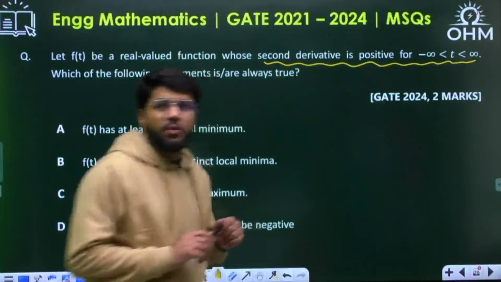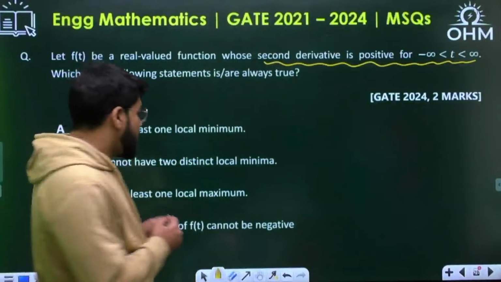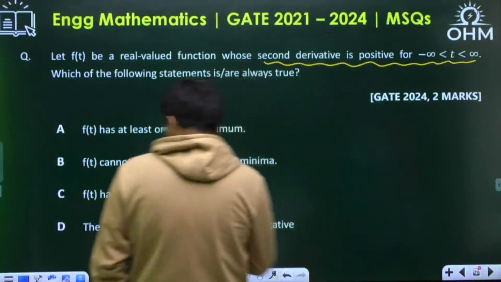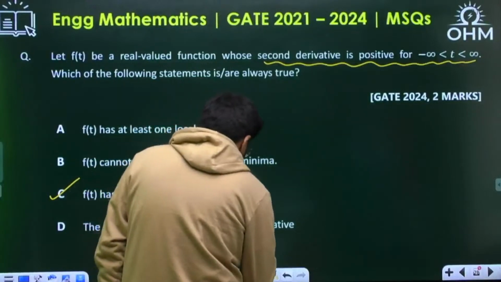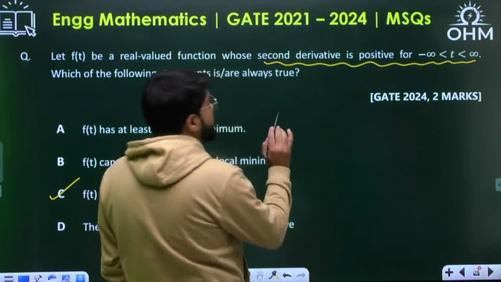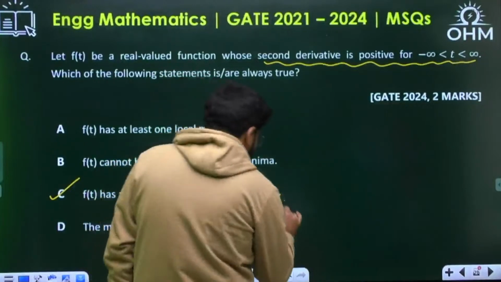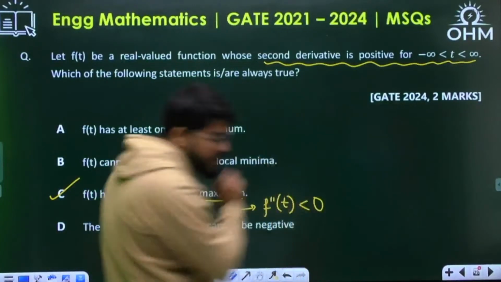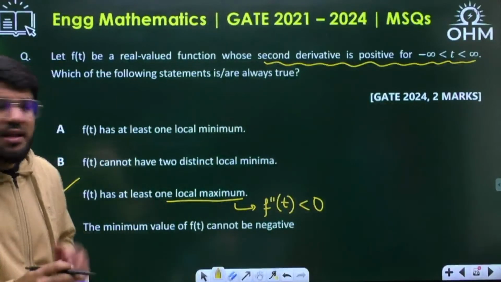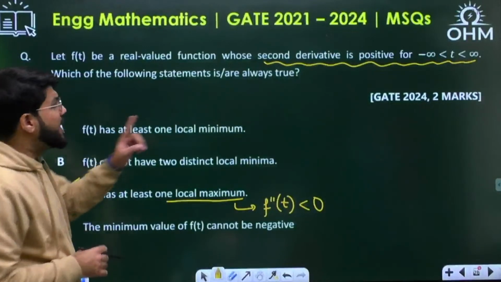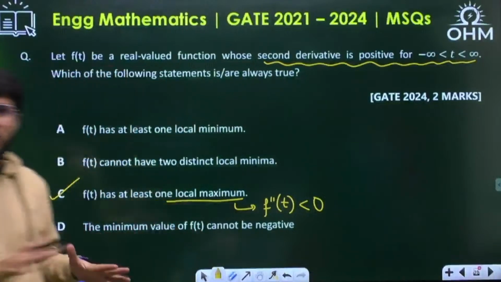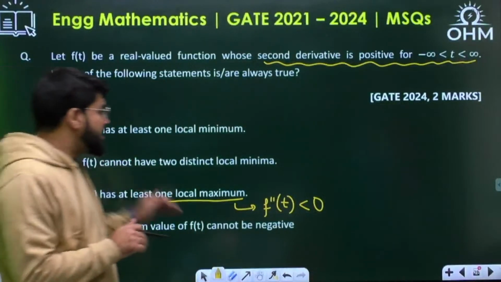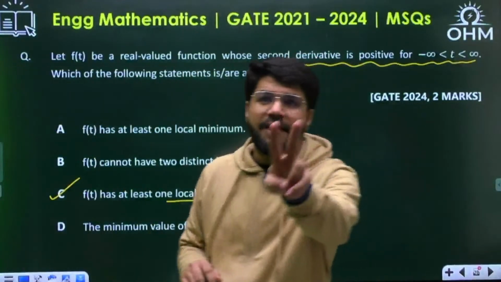is that it has a local maxima, because for a local maxima, the second derivative has to be negative, as we just took in the previous question. But the second derivative is always positive, so it does not have a local maxima, and because it does not have a local maxima, it cannot have two local minima.